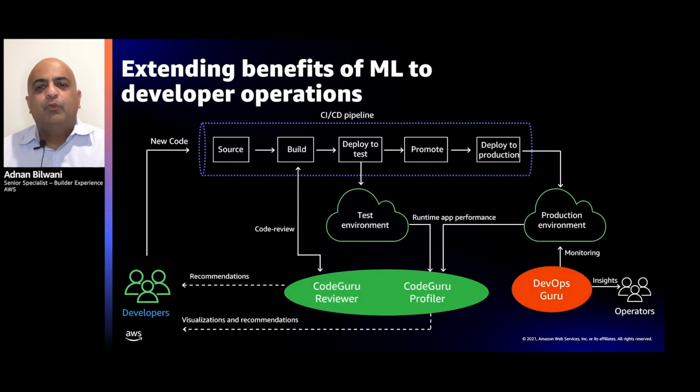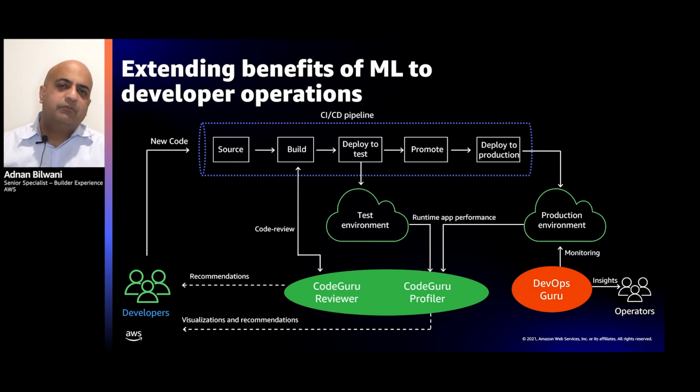On this slide, what you see represented is a software development lifecycle. It basically talks about how developers push code, it goes through reviews, it goes through the process of test and promote, and then finally to production. I'm going to talk about a couple of the services that relate to this that actually utilize machine learning to automate this process a little bit more, and help you utilize those deeper learning models as well.